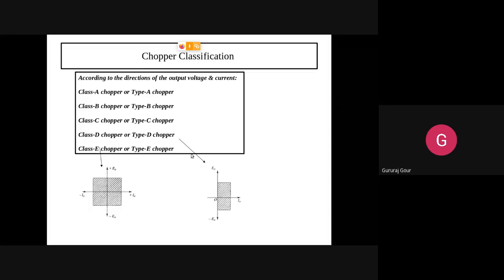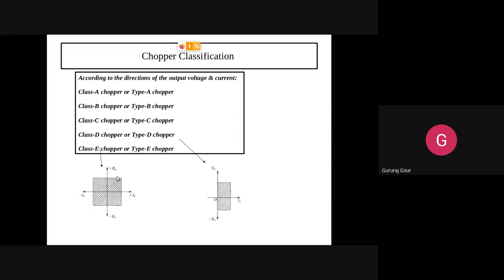Try to understand here. In type D chopper, output voltage is both positive and negative, but output current is fixed, that is positive only, not negative. Because of this condition, you are getting two quadrants of operation for type D, that is the first and last quadrant. Whereas in type E chopper, it is able to provide global type of operation. We are able to get any desired type of outputs.